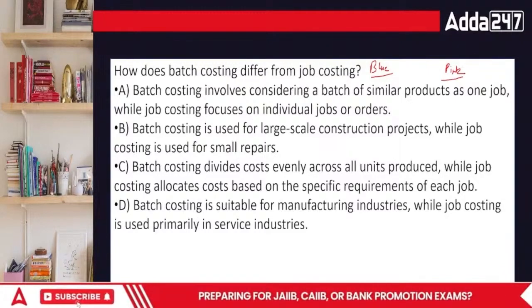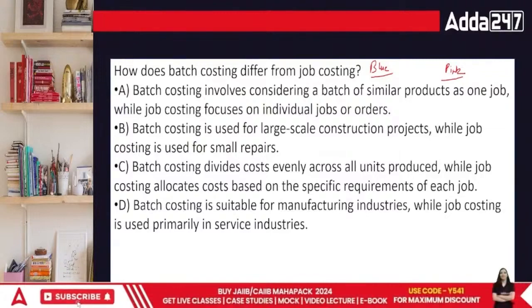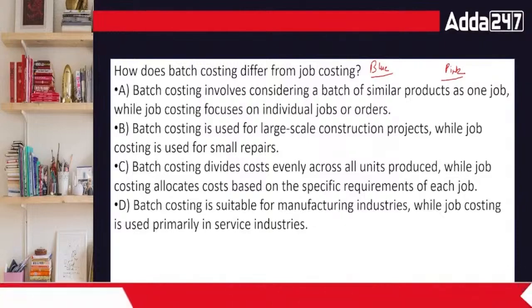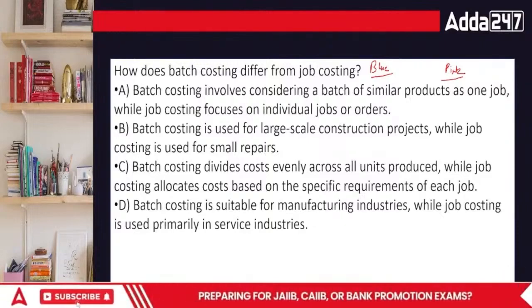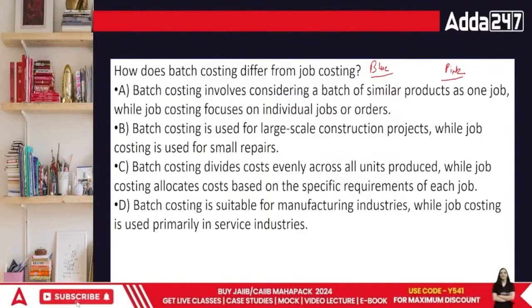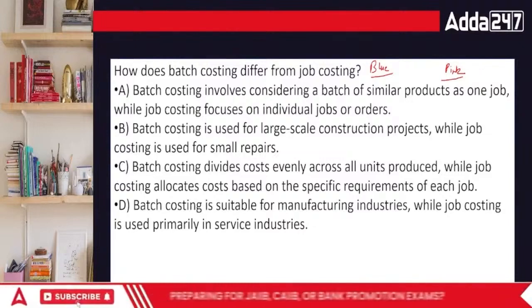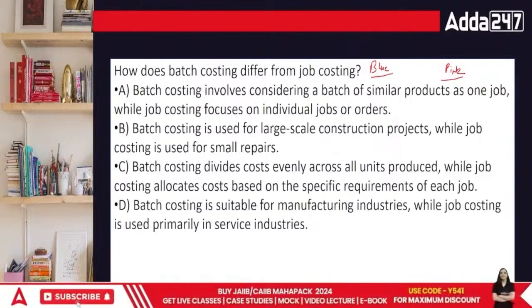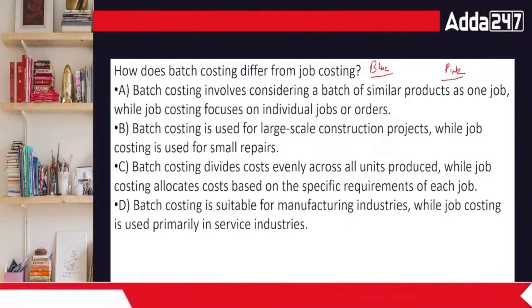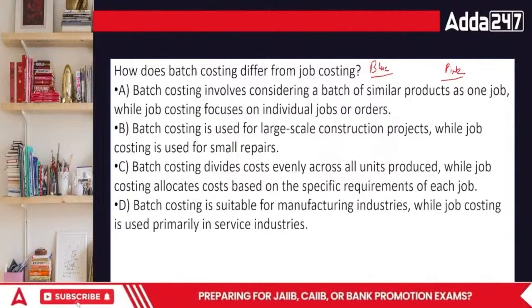Everyone, what's going to be the answer? Batch costing is considered similar to one job, while job costing focuses on individual jobs. The customization is there. Batch costing divides cost evenly across all units produced, while job costing allocates cost based on specific requirements, and batch costing is suitable for manufacturing industries.